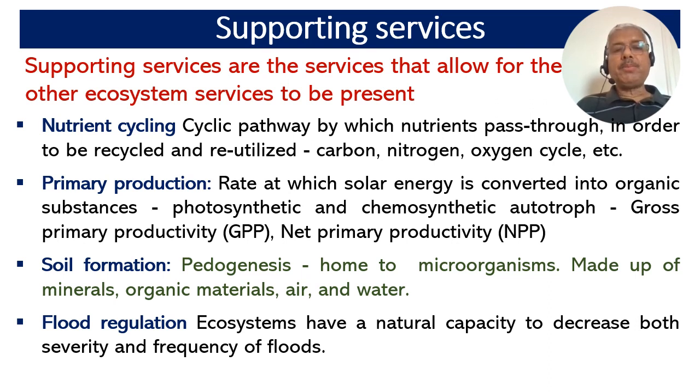Then primary production. Primary productivity is defined as the rate at which solar energy is converted into organic substances through the process of photosynthesis and chemosynthesis. There are two aspects of primary productivity, that is gross primary productivity, the total amount of energy produced in an ecosystem, and the net primary productivity, the amount of energy left after the producers use some for respiration.